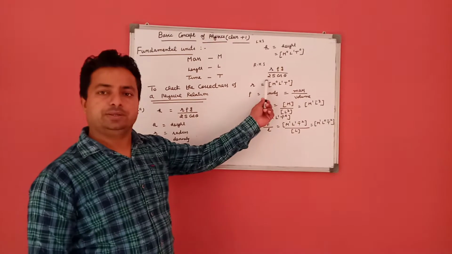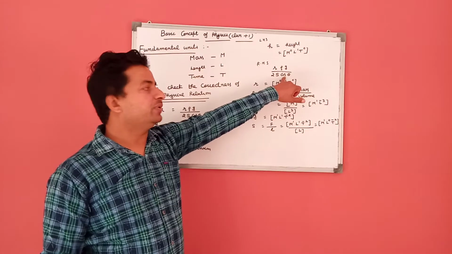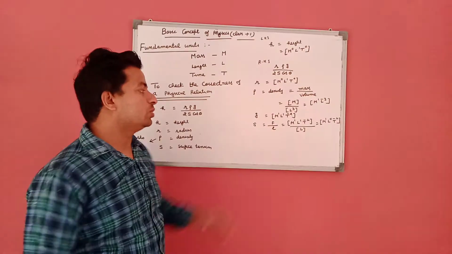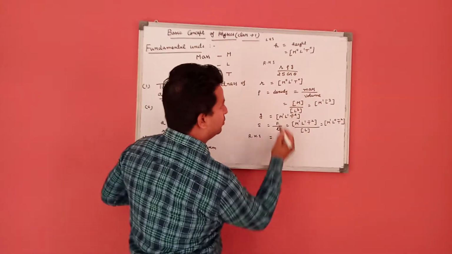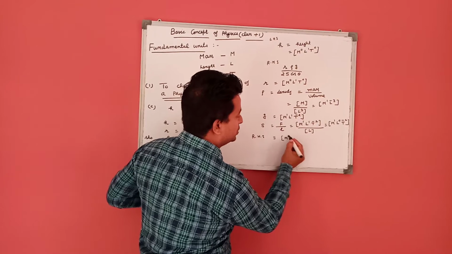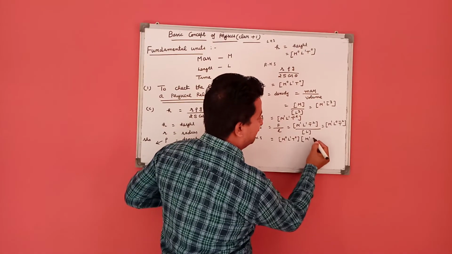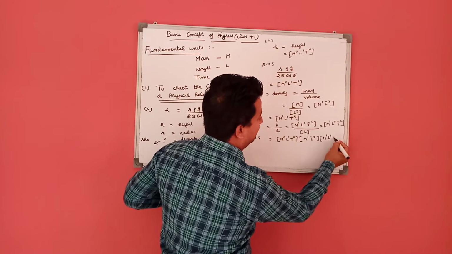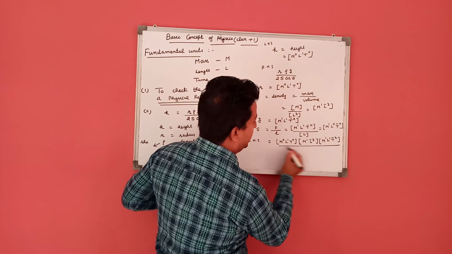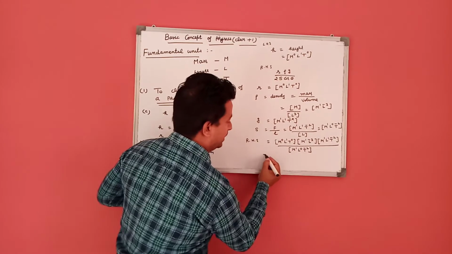2 is a constant, it has no dimensional formula, and we have no dimensional formula for a trigonometric ratio, that is cos theta. When we put these dimensions in the right hand side of the equation, r is M0 L1 T0, density is M1 L^-3, g is M0 L1 T^-2 and S is M1 L0 T^-2.